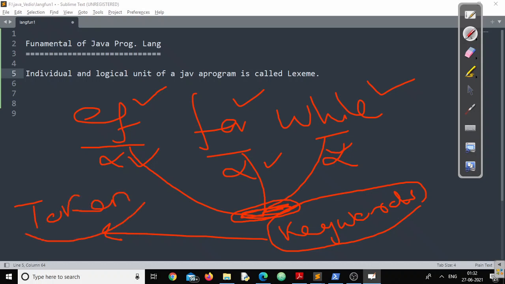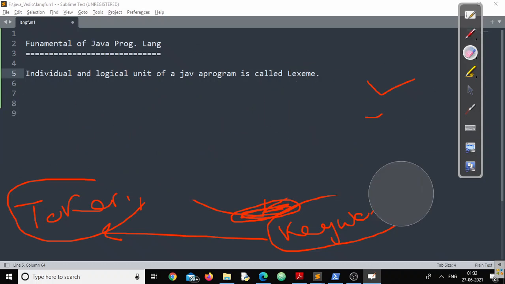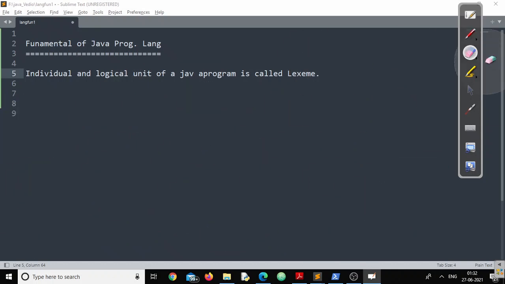Now, this is a very good question for the interview room. This is a basic question in the interview room. Can you please define what is a token in Java? The answer to that question is very simple. The answer to that question is,